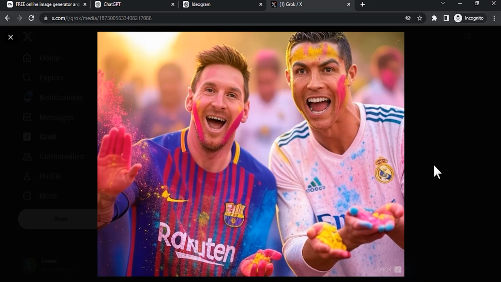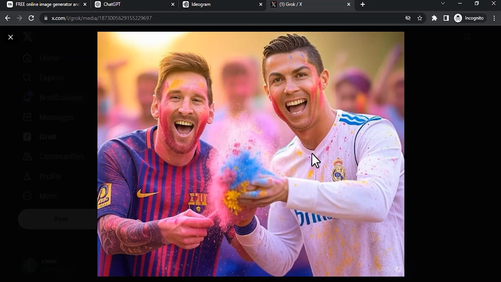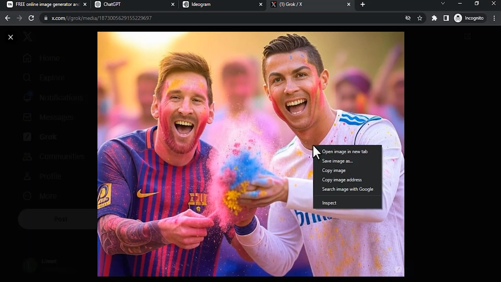You can also correct it using AI. I kind of like this one as well. So I'm going to download this: right click, save image, then save it on your PC.